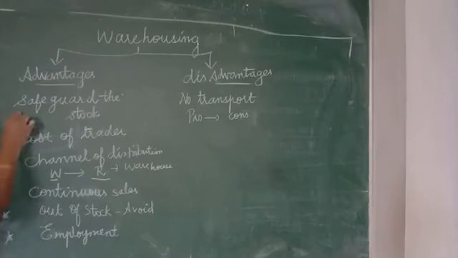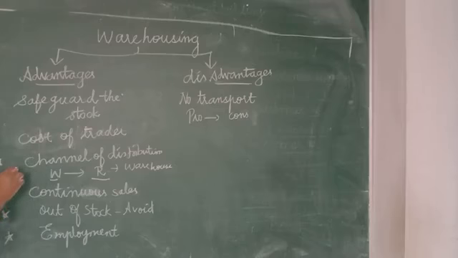So here, once again, let us see the advantages. It safeguards the stock of merchants who do not have a storing place. Next, the warehouse reduces the distribution cost of traders by storing the goods in bulk and allowing the traders to take small lots to their shop. Then the warehouse will help in selection of the channel of distribution. The producer will prefer whether to appoint a wholesaler or retailer.